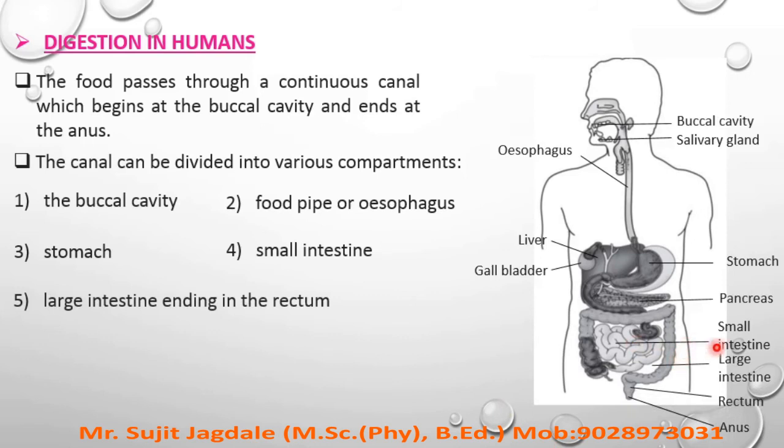That means it ends at the rectum. It is also shown in the diagram: the large intestine which ends in the rectum. Okay. And the last compartment is the anus, which is already shown in the diagram. So these are the 6 compartments.